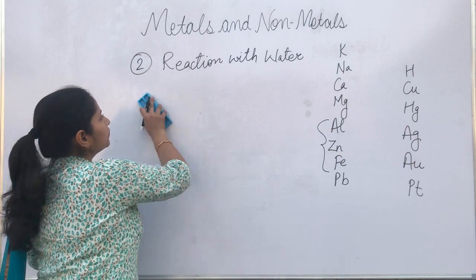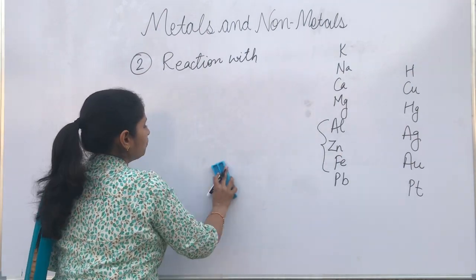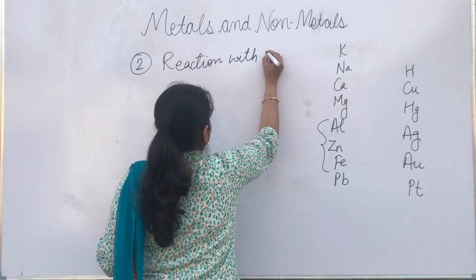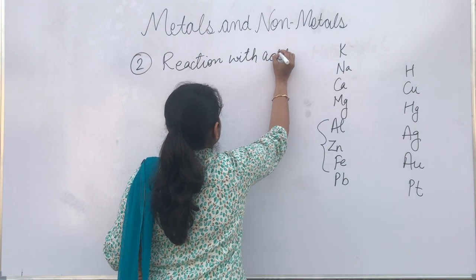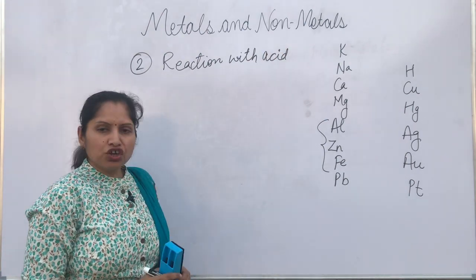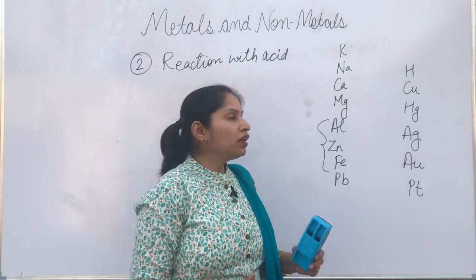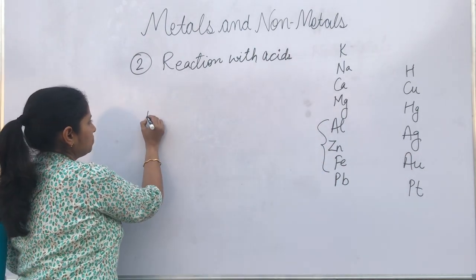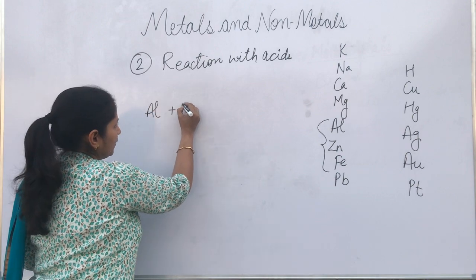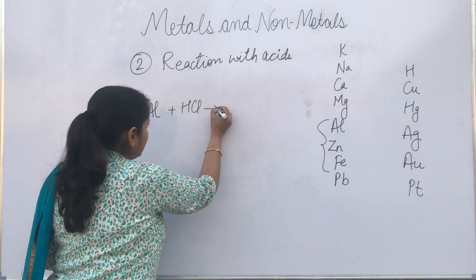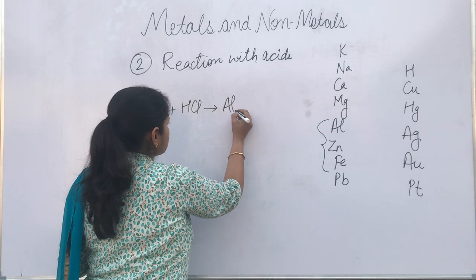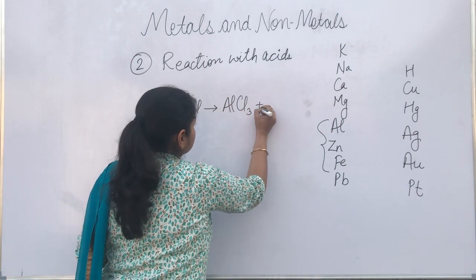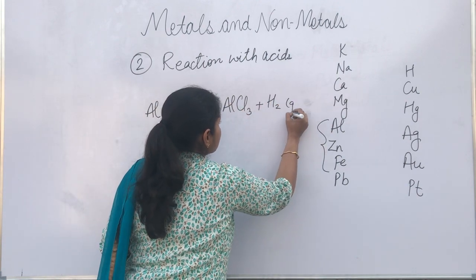Now we'll see the reaction of metals with acids. When metals react with acids, we can take aluminium as an example. When it reacts with any acid, hydrogen gas will be liberated.